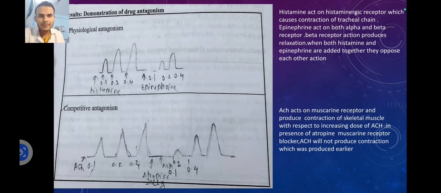Now we will see the graph of physiological antagonism. In this graph, histamine acts on the histaminergic receptor, which causes contraction of the tracheal chain. Epinephrine acts on both alpha and beta receptors. Beta receptor action produces relaxation. When both histamine and epinephrine are added together, they oppose each other's action. Competitive antagonism. ACH acts on the muscarinic receptor and produces contraction of skeletal muscle with increasing dose of ACH. In the presence of atropine, a muscarinic receptor blocker, ACH will not produce the contraction which was produced earlier in this graph.